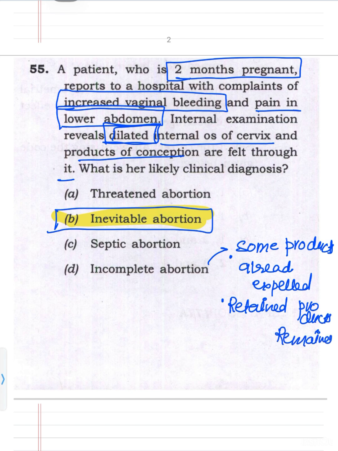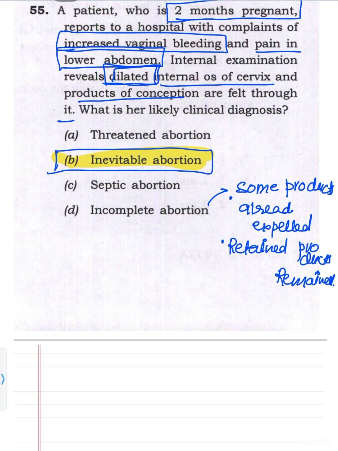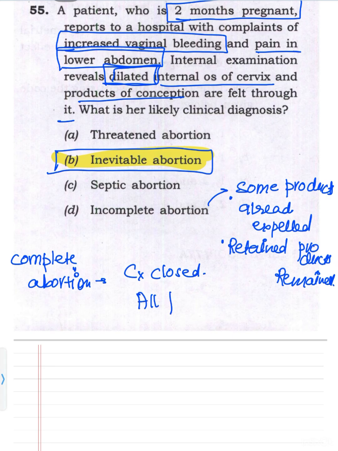That's why it will not be incomplete abortion. There's also one option which is not given here, complete abortion. In the case of complete abortion, the cervix will be closed and all the products are expelled.